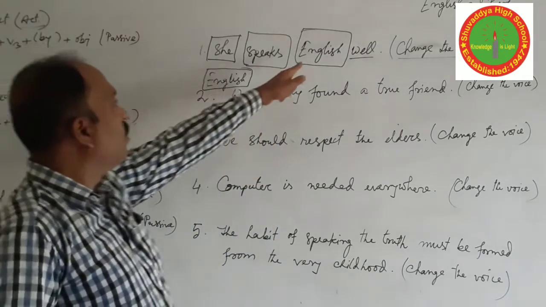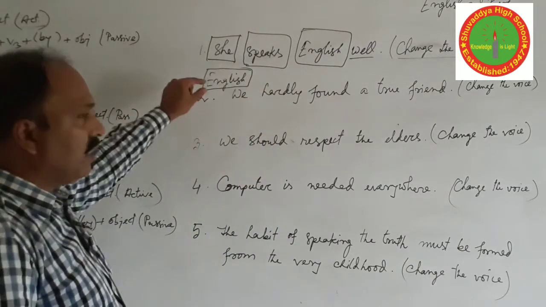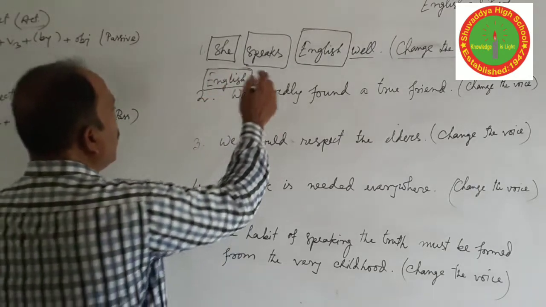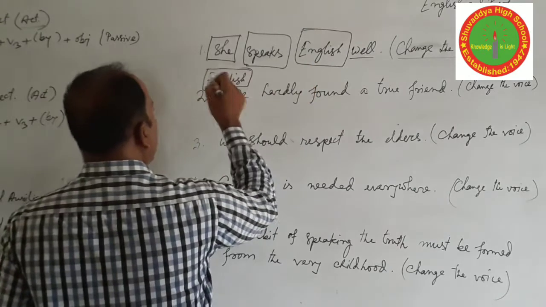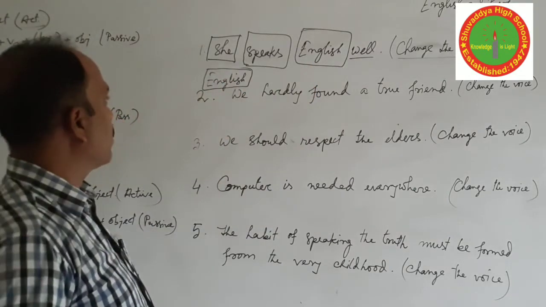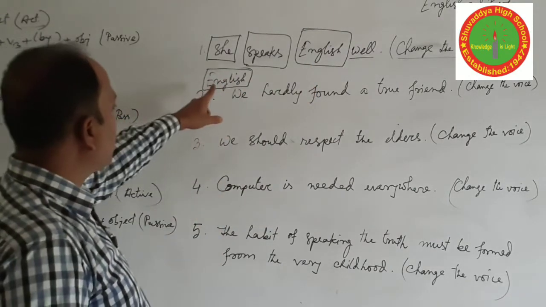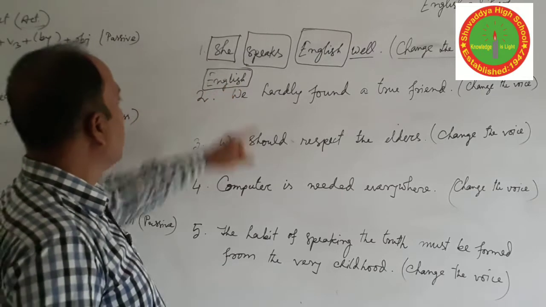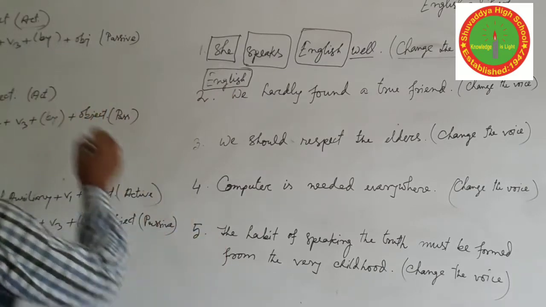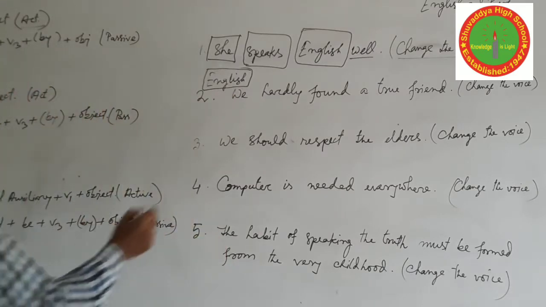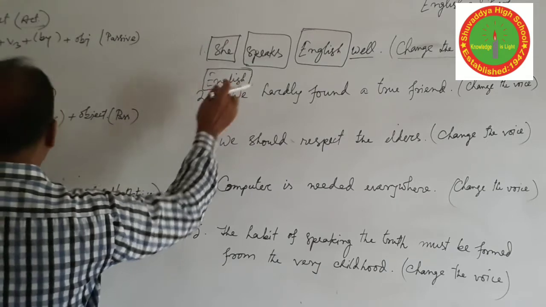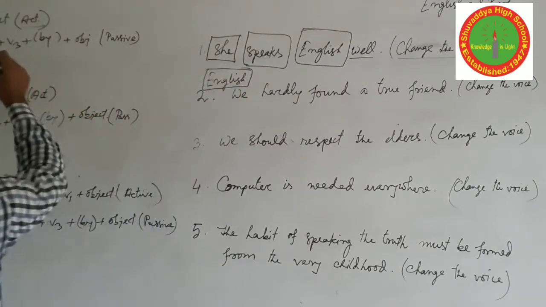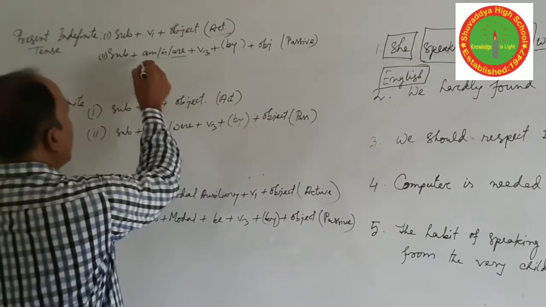That means the object takes the position of the subject. You only need to write the object at the beginning of the sentence. Then you have to identify whether it is singular or plural. If it is third person plural, we should use are. If third person singular, is. For second person it is always are, and only for first person we use am.